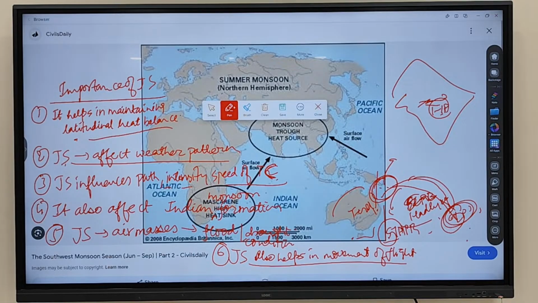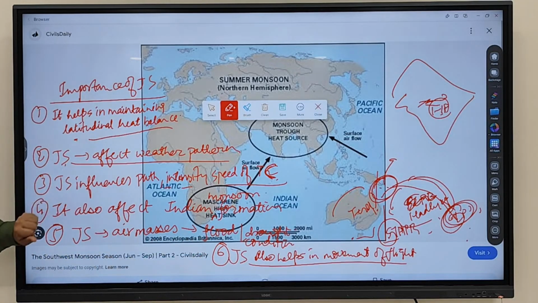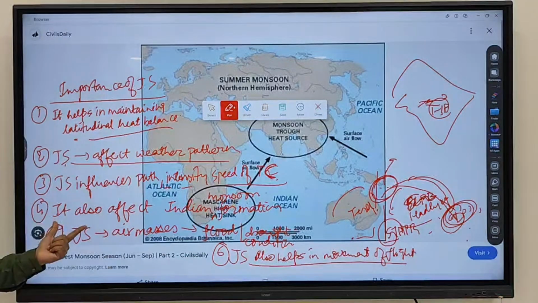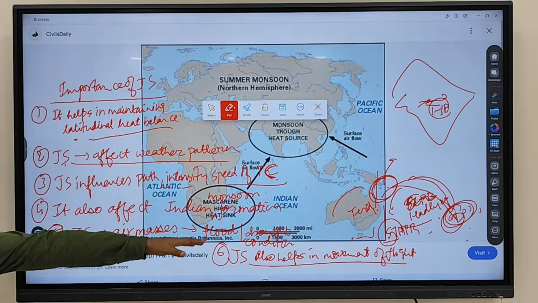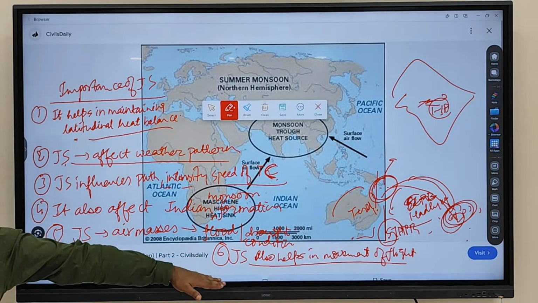If a question comes, what is jet stream, what is the importance of jet stream, why do you have to study jet stream phenomena, you have to write about these points: it helps in maintaining latitudinal heat balance, affects weather pattern, affects air masses, and decides flood and drought conditions, influences the path, intensity, and speed of temperate cyclones, also affects Indian monsoon formation, and helps in flight movement.